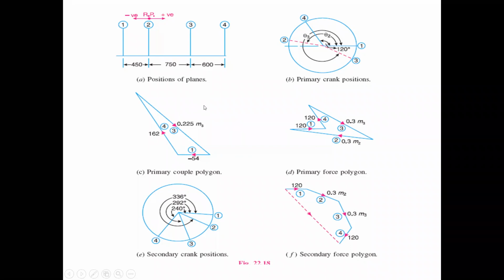First set up the scale: for example, 15 newtons equals 1 centimeter. Why? Because it is convenient to draw on our paper. The maximum value is 162, so it fits conveniently on the paper when we take 15 newtons equals 1 centimeter.